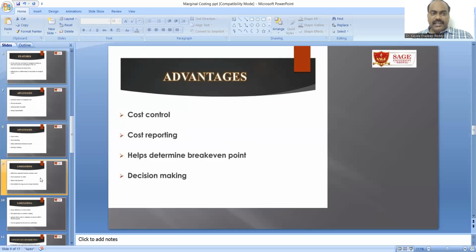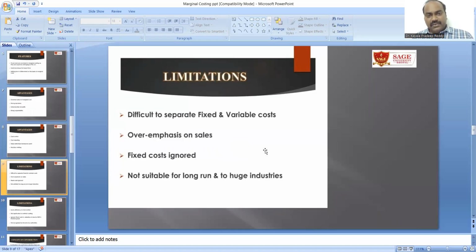And when we look into the limitations of marginal costing, it is difficult to separate fixed and variable cost to some extent. At certain firms, when we are producing according to batches and we have given an order of make or buy decisions, when we go for buy decisions, we cannot know what is the fixed cost and what is the variable cost.